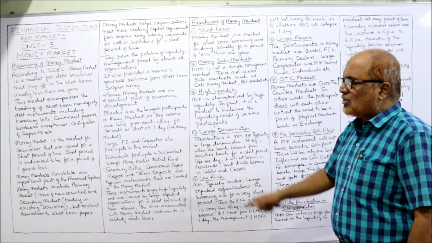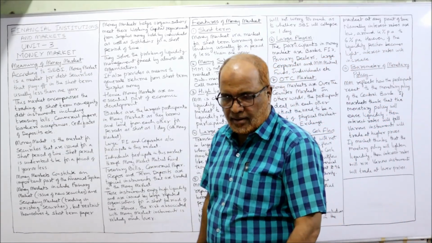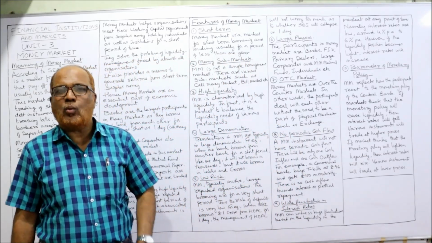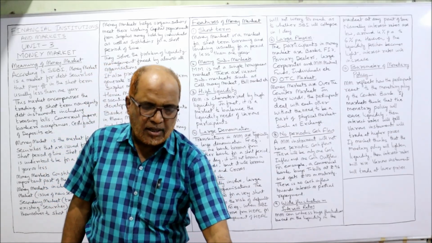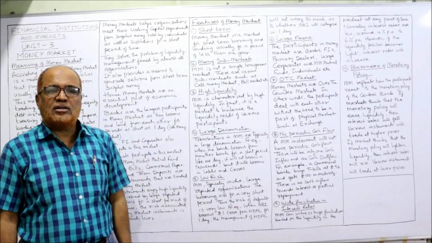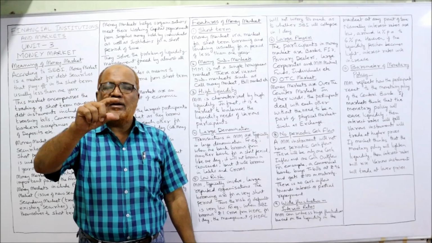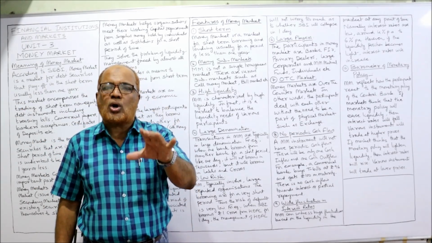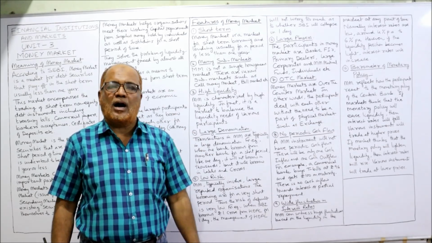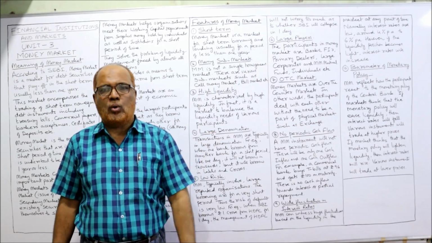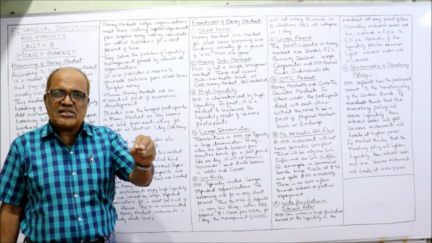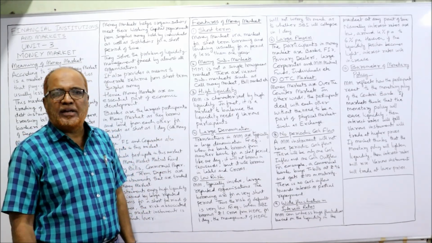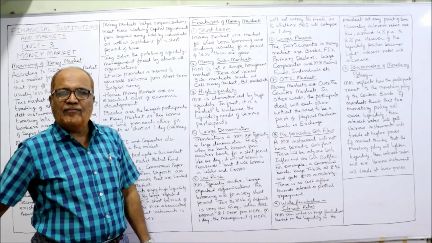Now, features of money market. So far, I have explained the meaning of the term money market. Now, what are the features of money market? The first feature is short term. In the definition itself, we have discussed money market is a market where short-term funds are lent and borrowed. That means investment is made for a short period and borrowing is also made for a short period of time. That is the first feature.